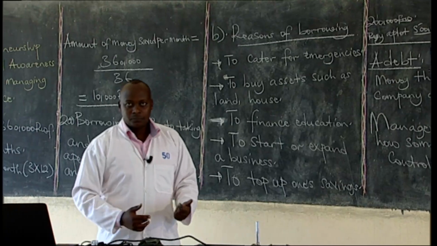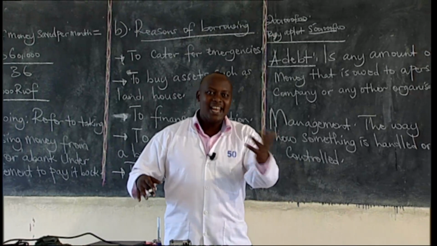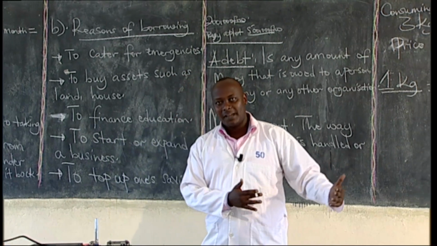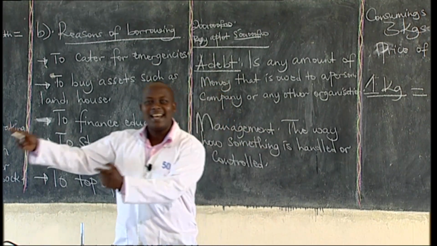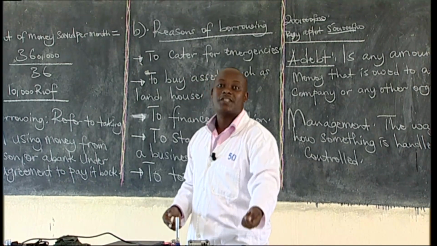The next way of managing finance is reusing items that are still in good condition rather than throwing them away or buying new ones. If I go to the market to buy some commodities and they pack them in an envelope or in a sack, I may decide to keep that envelope safely so that next time I go to the market, instead of buying another envelope, I use the one that I kept in order to save.